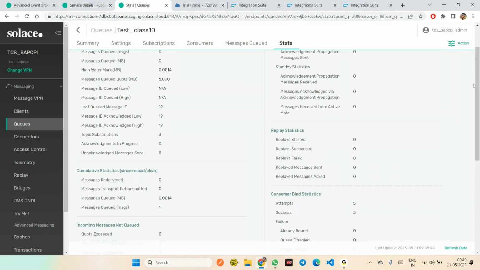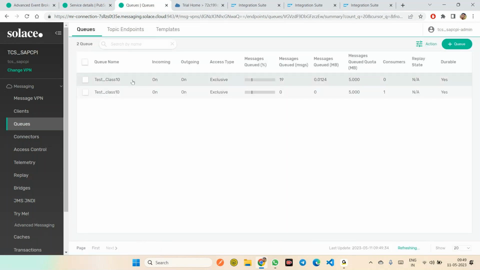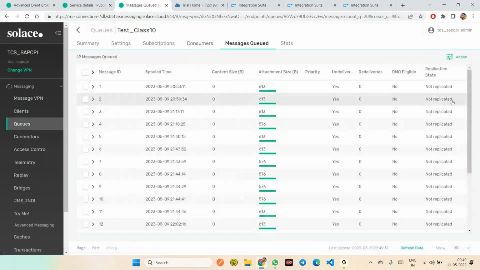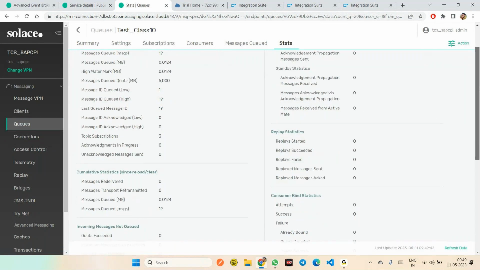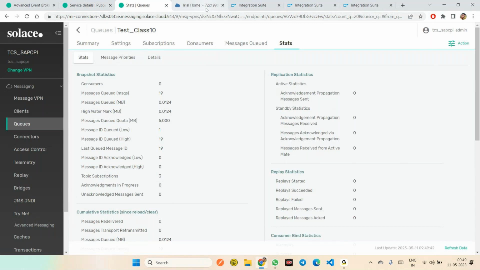Now clear? Here you can see total 19 messages we have, right? If you go to the statistics, you will get 19 as the count. Yes, now I understand. See 19 messages here. Like that, the statistics will be available in the states tab.